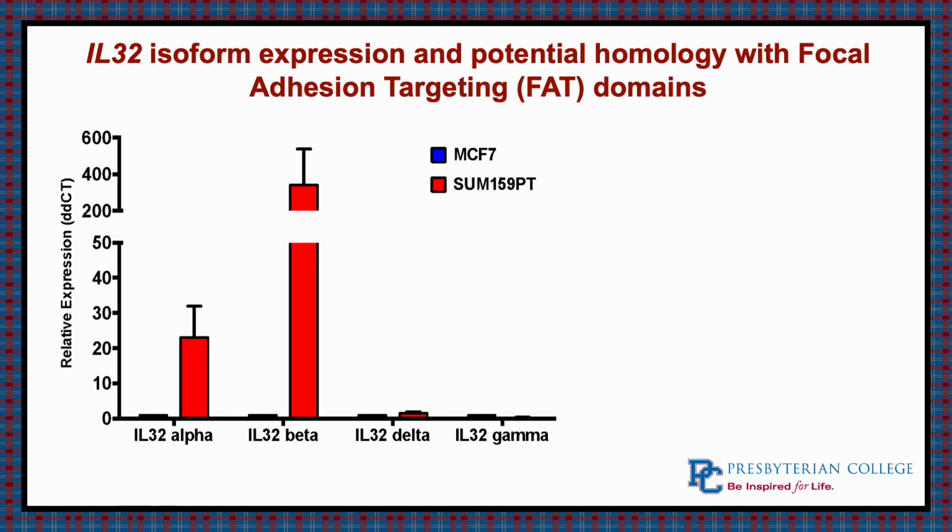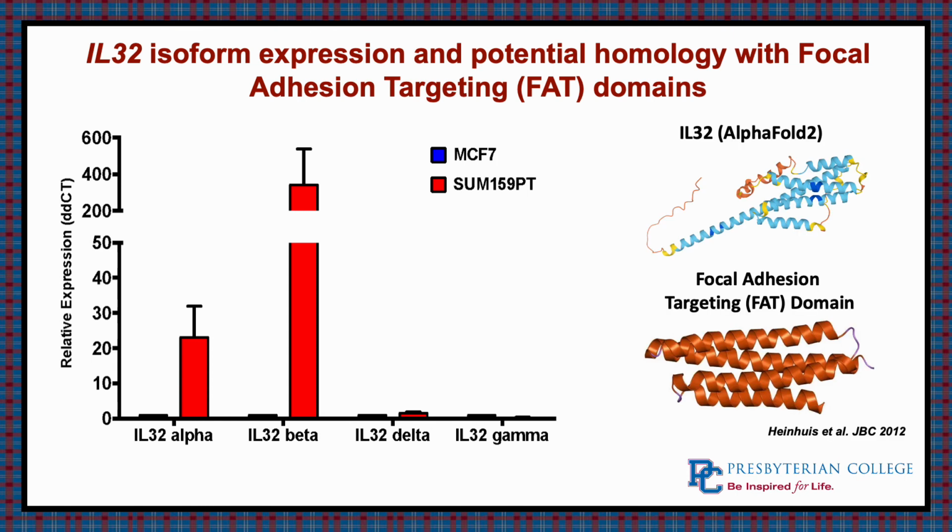So we found that through previous literature, it's shown that the structure of IL-32 protein mimics that of a focal adhesion targeting domain. This is because of its very similar alpha helical bundle, as you can see, especially from the right side of the IL-32 structure, as well as what is not shown, an RGD domain, or motif, excuse me.